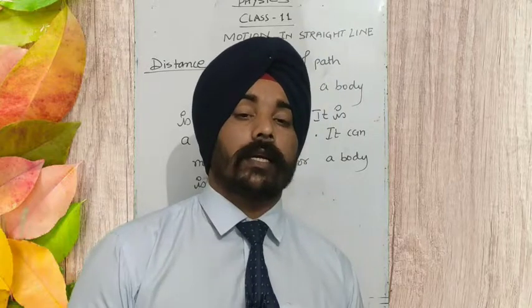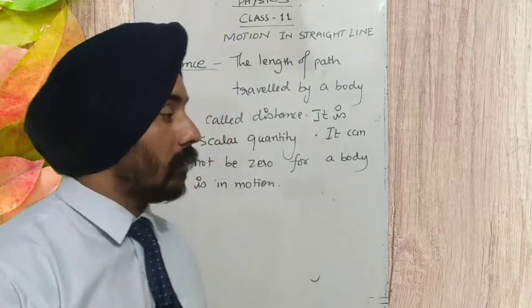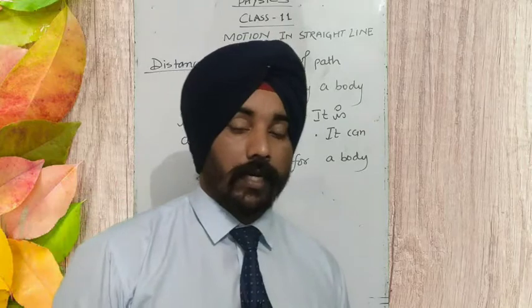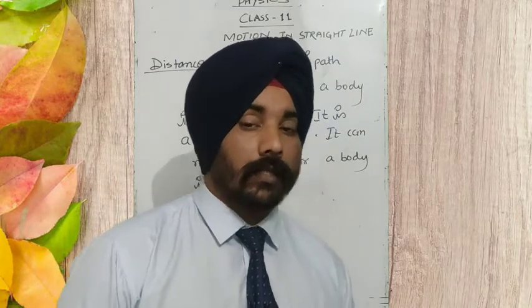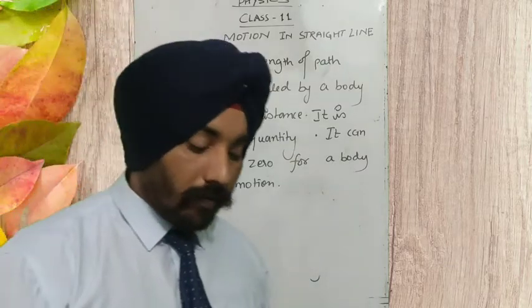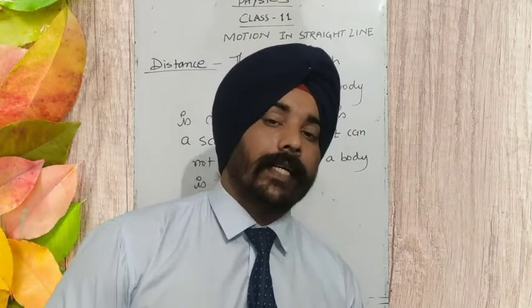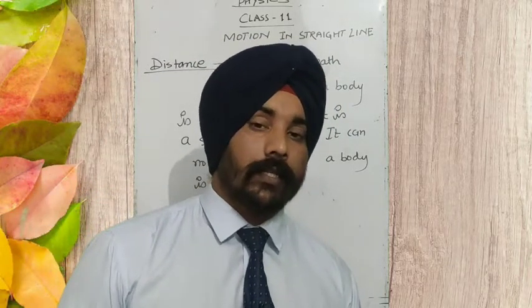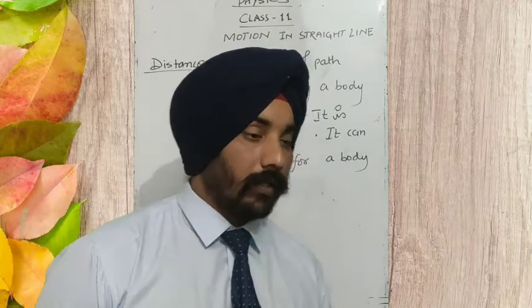So for a body in motion, the distance will never be 0. It is a scalar quantity. For a body at rest, the distance will be 0. It doesn't have any direction. We don't need any direction to express distance. That is why it is a scalar quantity.